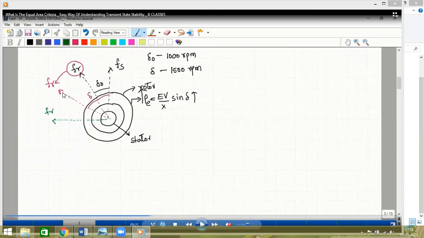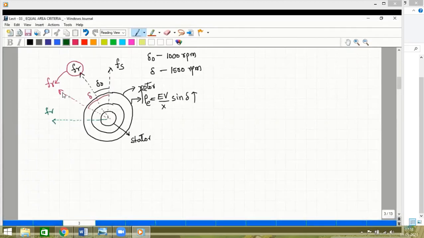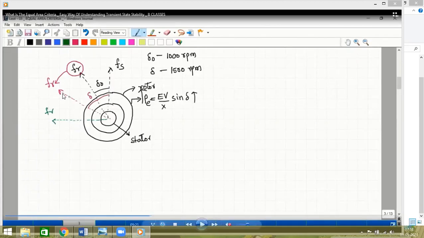Okay, when the prime mover is stopped, the prime mover rotation is removed, then what happens? Because of moment of inertia, the rotor increases the speed. The rotor accelerates from 1500 rpm to above. This is called the transient state. And after a certain period of time, the rotor decelerates from the maximum value to 1500 rpm.